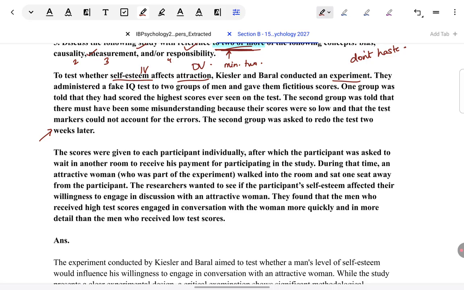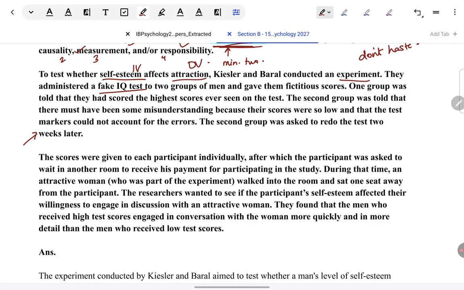Now, how have they manipulated the IV? Operationalization is very important to understand experiments. I hope you've learned your research methods well because that's very helpful here. So, how have they manipulated the IV? By making some people feel a sense of high self esteem and making others experience a sense of low self esteem. How did they make some people feel high self esteem? By giving an IQ test, which was actually fake, but making them believe that they've got the highest scores ever. So, that gives them a boost in their self esteem and makes them feel very confident about themselves.